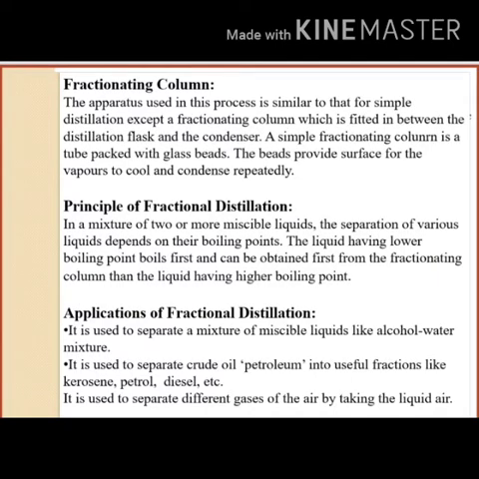Fractionating column. The apparatus used in this process is similar to that for simple distillation, except a fractionating column is fitted in between the distillation flask and the condenser. A simple fractionating column is a tube packed with glass beads. The beads provide surface for the vapors to cool and condense repeatedly.